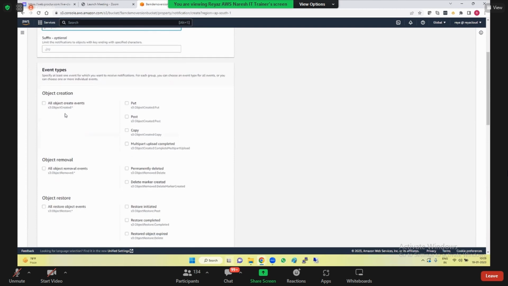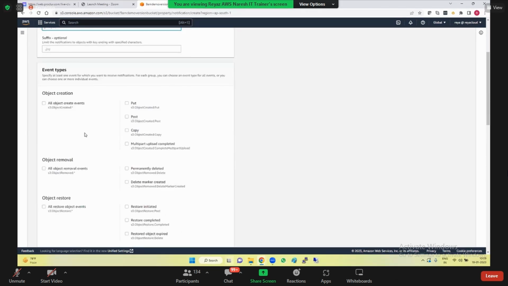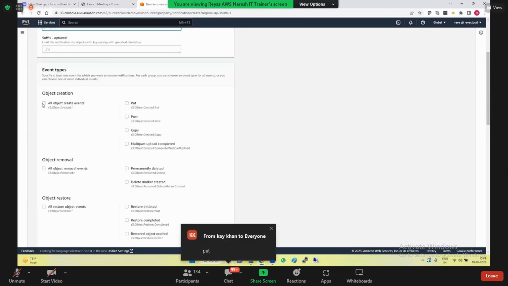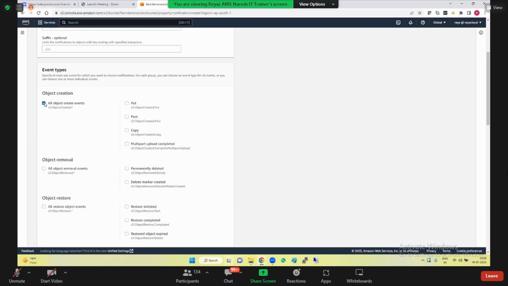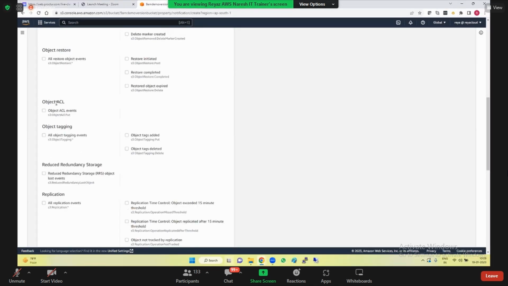So event types, what are the events that you are interested in? I said upload. Upload meaning creating the objects, right? Put, correct? If you are interested in delete markers or object removal, select it. It's up to your requirement. If you select all object create events, that can be put, post, copy, multipart, right? Or object removal, whenever you restore, or whenever you make any changes in ACLs or tagging.